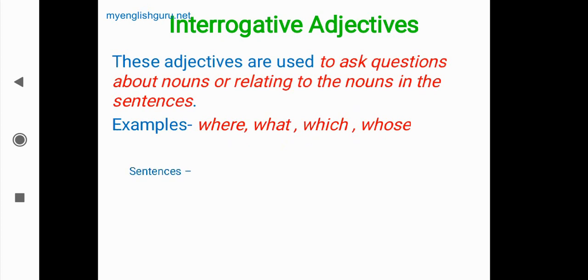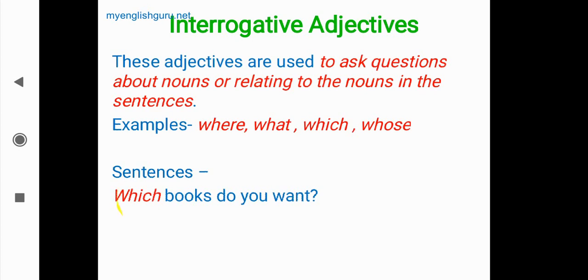Now we'll see some sentences. Which books do you want? Books. Which books? The question is that someone wants books, but which book does he want? So which here means he is asking about particular books. Which kind of books he wants? After reading this question, we will definitely get the answer: a particular type of books. So this adjective is used for the noun books. So this is an interrogative adjective.